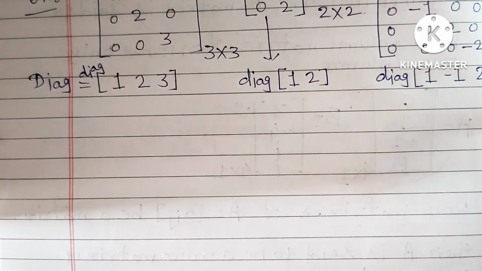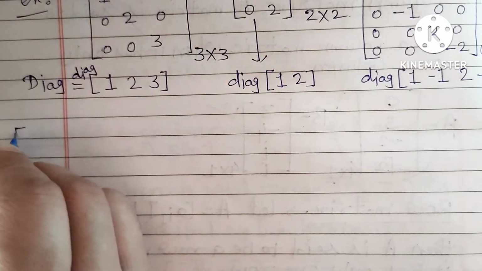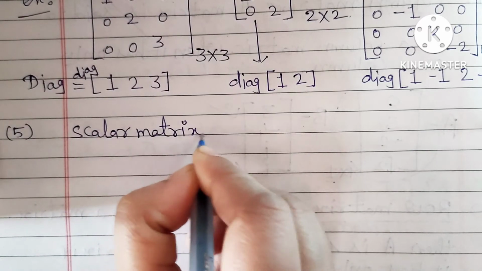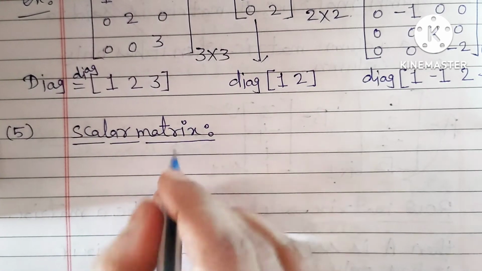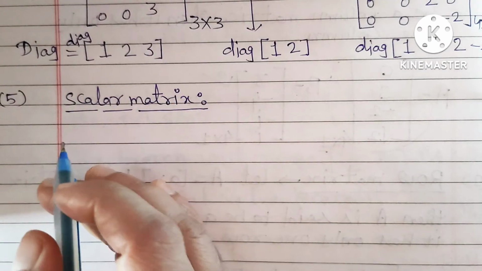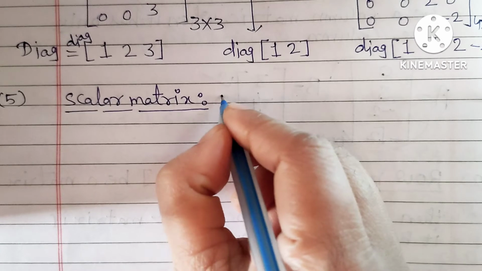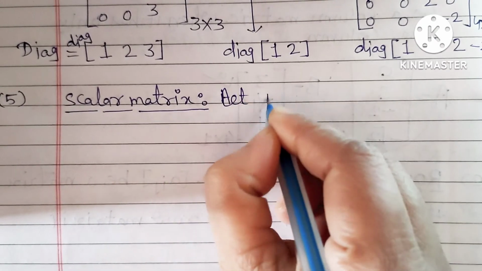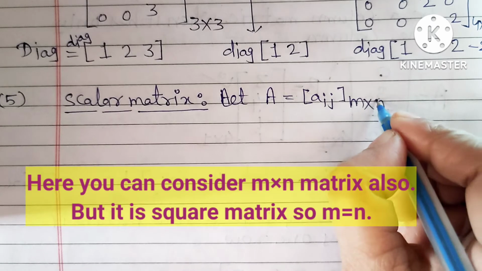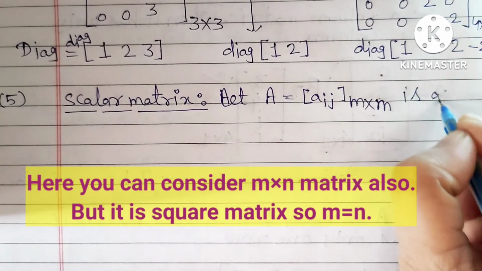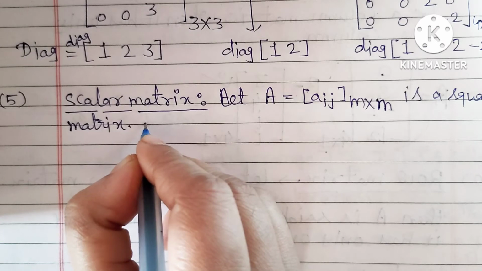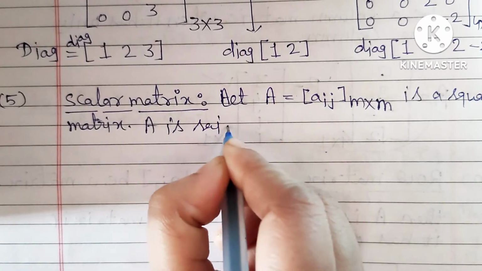Yes friends, our next definition is about the scalar matrix. Our fifth definition of the matrix is the scalar matrix. Friends, note that diagonal elements belong to a square matrix, of course, so here we necessarily take a square matrix. Let A equal to Aij, m cross n, or m cross m, be a square matrix.